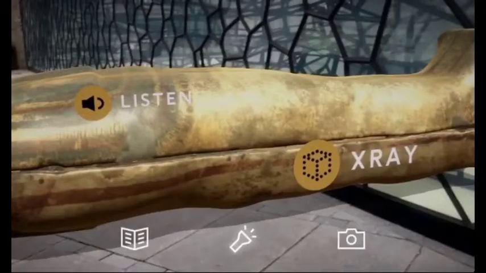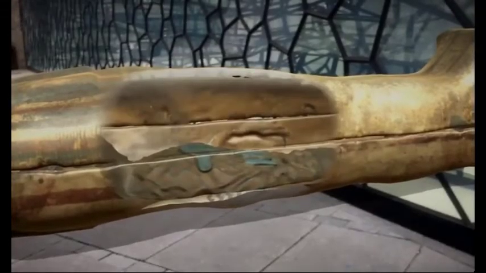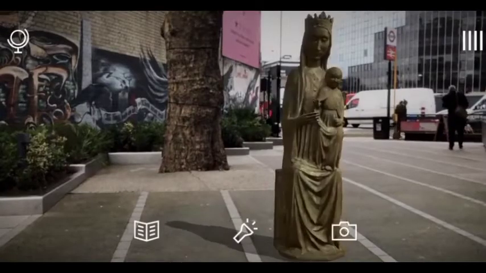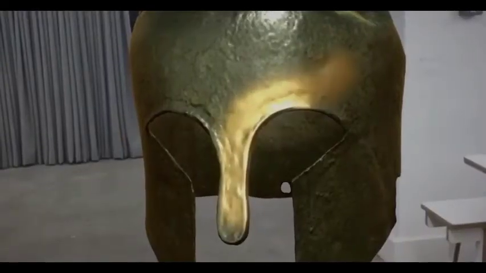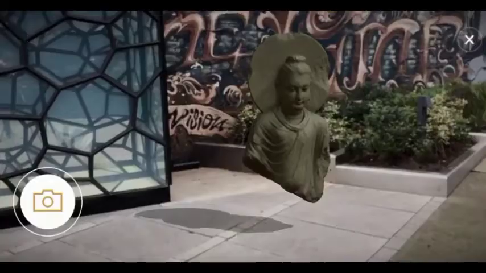And also with this app you can use interactive features like X-ray view, narrations, even the origins and history of that particular artifact. This app is available on Android from the Play Store. You can download it directly. On iOS you can download it from the Apple Store.